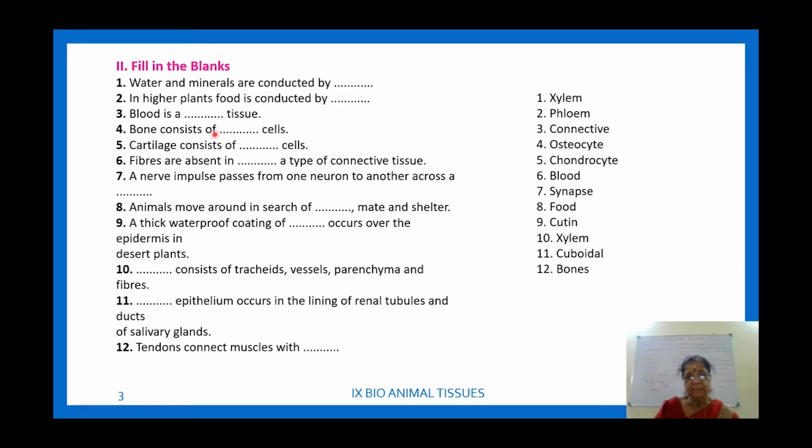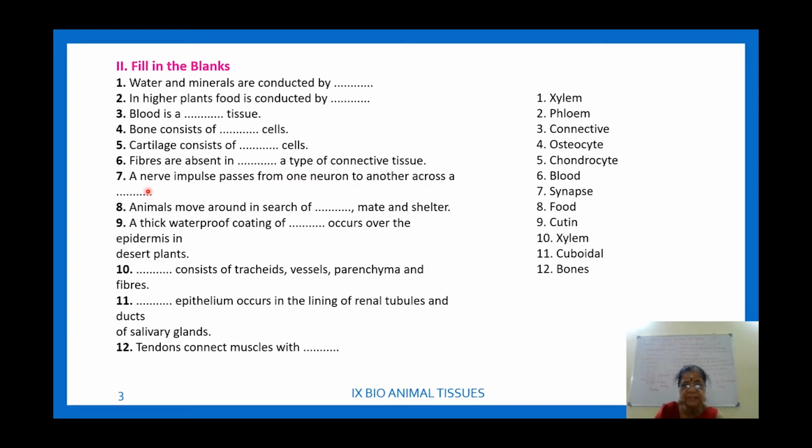Then blood is a dash tissue. Blood can be called a liquid tissue, a fluid tissue, or a connective tissue. Then bone consists of osteocytes. When we look at the structure of the cell, in bone we study the Haversian canal. So bone consists of osteocytes. Then cartilage consists of chondrocytes. We saw the cartilage structure, right? So it is chondrocytes. Then a nerve impulse passes from one neuron to another.